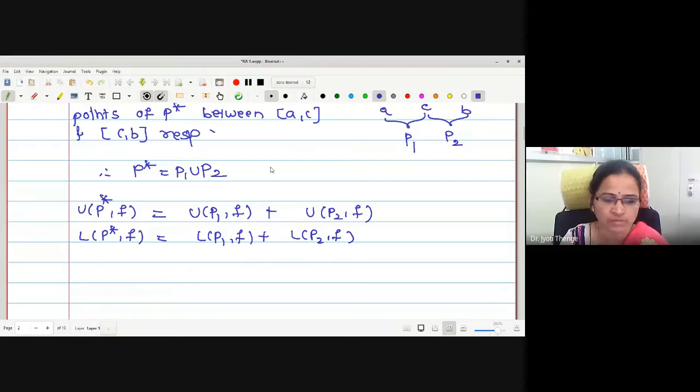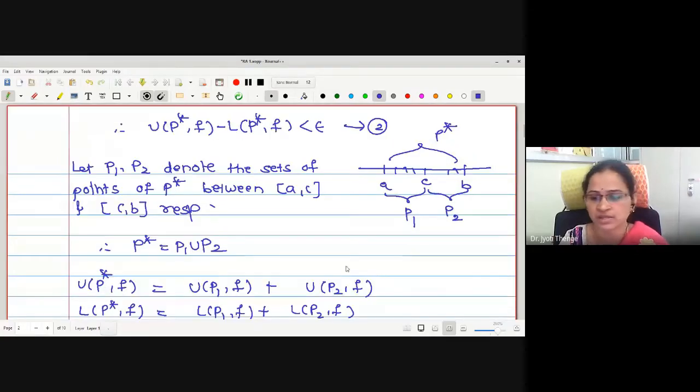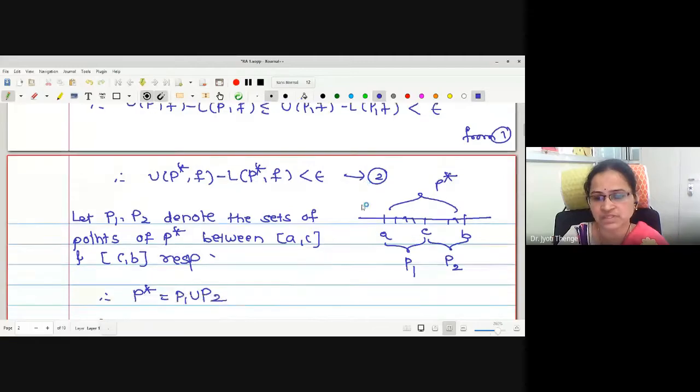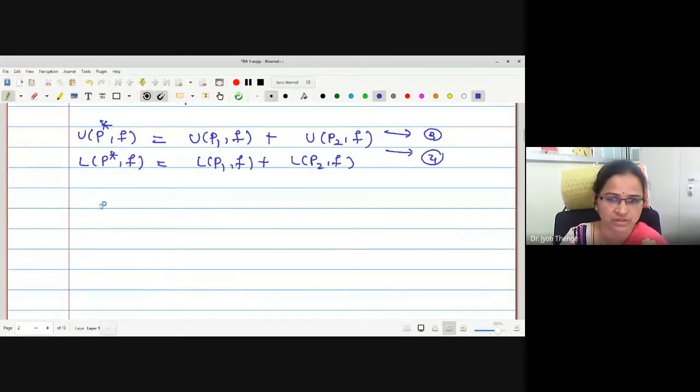Now let me call the above equality number 2, say, and let me write this as 3 and 4. Now what we are going to do, as we know UP star f minus LP star f is less than epsilon, to construct this we will take a subtraction of 3 and 4.